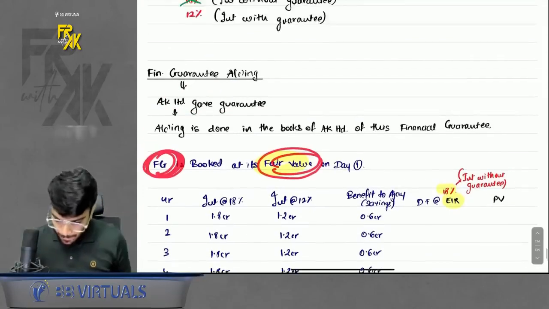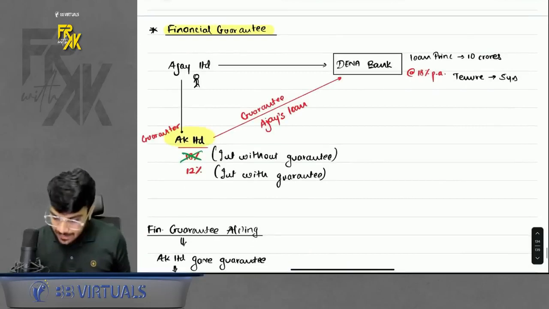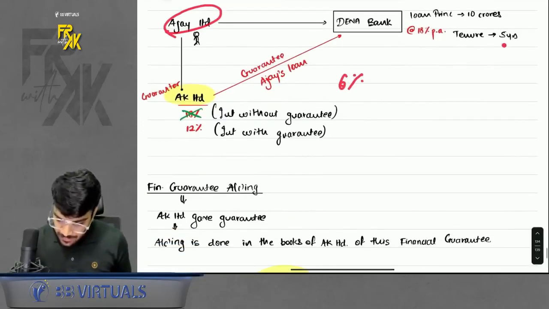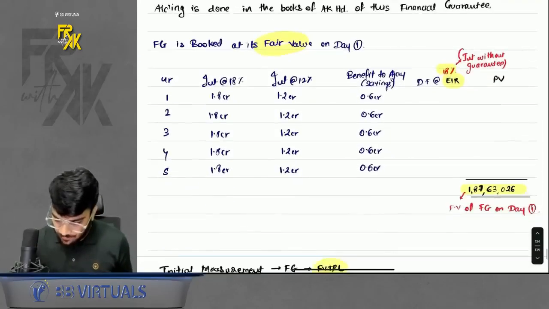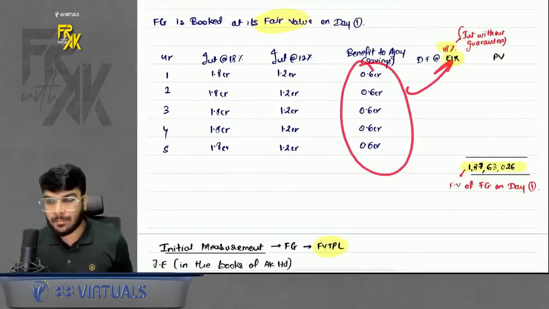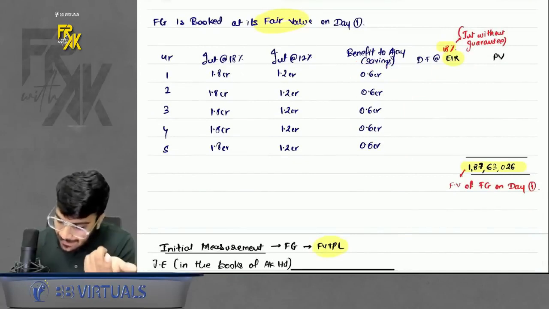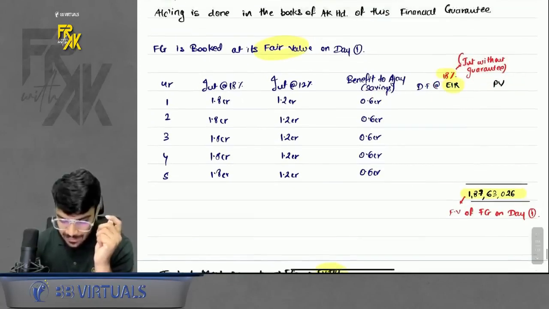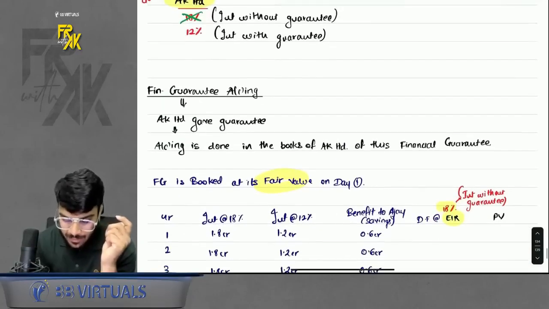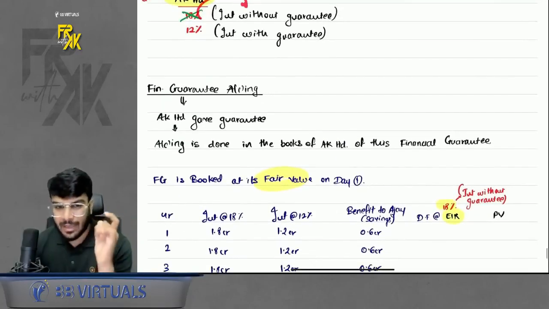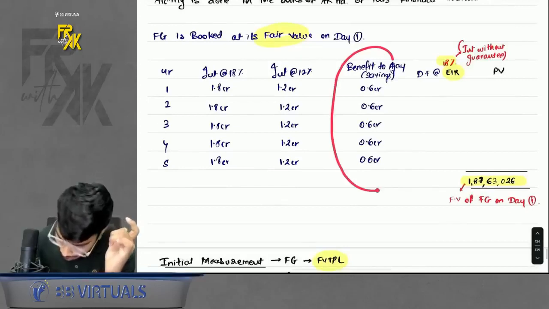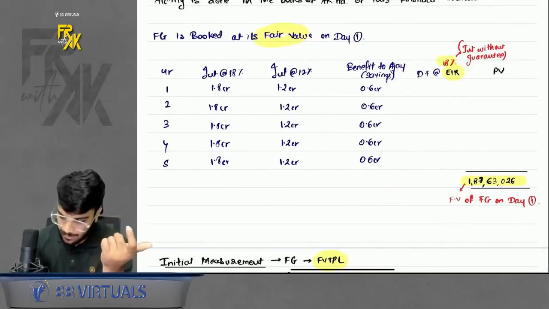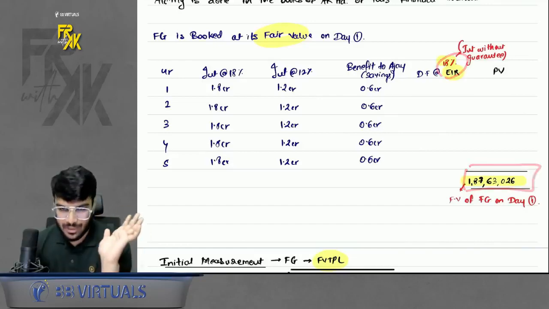Sir, what is fair value? Because of my guarantee, can I say Ajay was able to save 6% interest? So for 5 years, take the savings in interest for 5 years, discount the same, and book it at present value. For taking present value, which EIR to use? We have two rates, 18% and 12%. Take the 18% rate, that is the rate without guarantee, because that is the rate actually in the market. So bring the present value of benefits, that is the present value of interest savings, at 18%, and you will get the fair value of the financial guarantee.